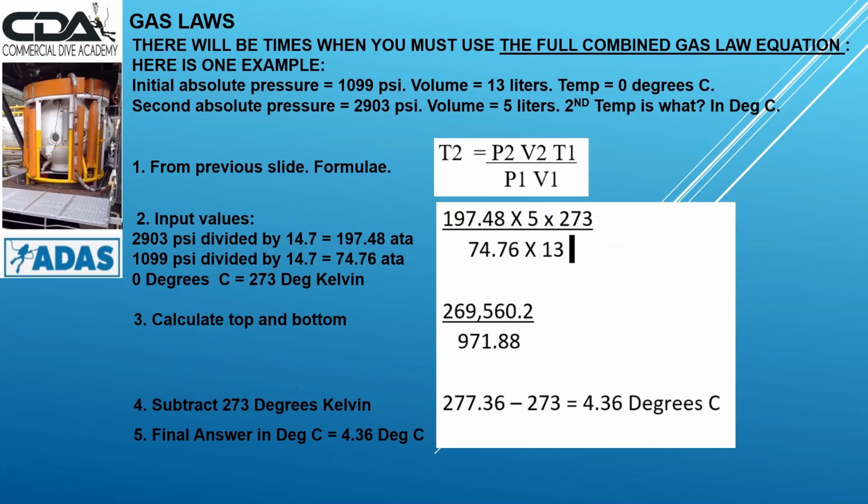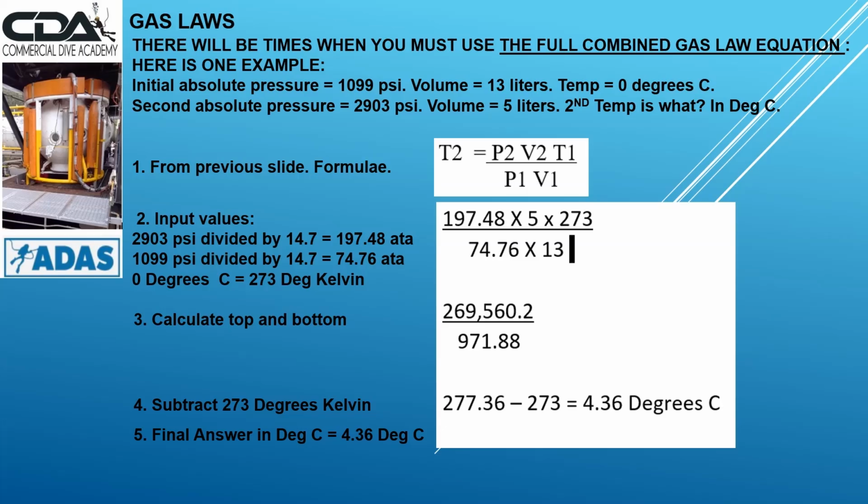Now let's punch in the numbers. The same equation from the previous slide, the same information. We're not going to go over it again. We're going to go straight into the calculation. So input the values. 2,903 psi divided by 14.7 gives us 197.48 atmospheres. If we put that in the top left of the equation, in place of P2. And 1,099 psi divided by 14.7 gives us 74.76 atmospheres absolute.